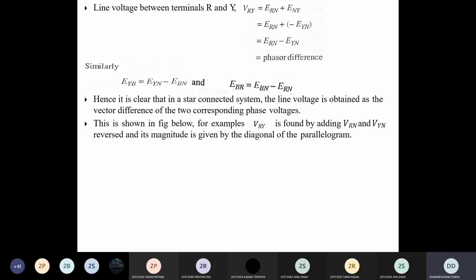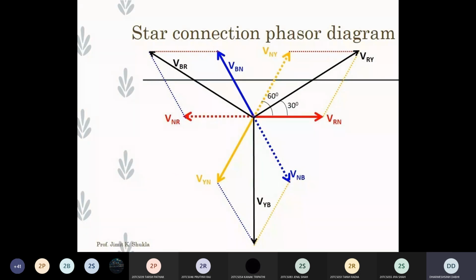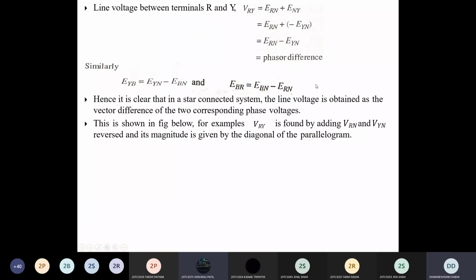Now let's derive the difference between line voltage and phase voltage in terms of magnitude. Clear? You can see that when you do the vector summation of ERN and ENY, an angle is created. Sir, could you go back to the previous slide? Yes. Is there any doubt? Okay, sir. No, sir. Okay.